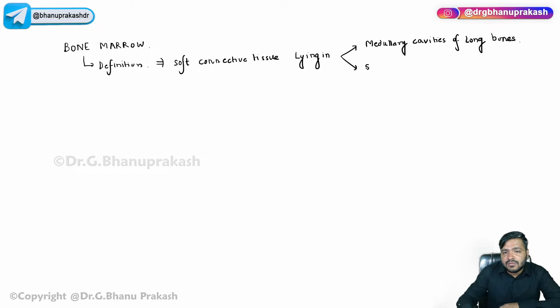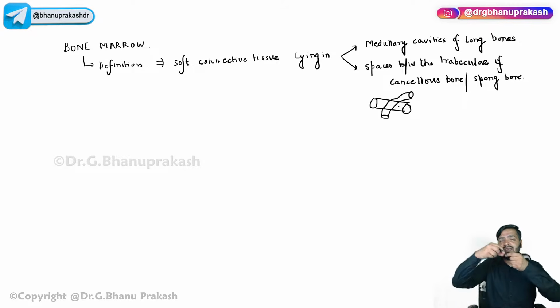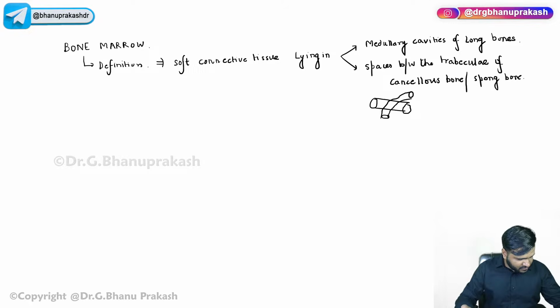As well as the spaces between the trabeculae of cancellous bone, the cancellous bone or spongy bone, right? Basically, the spongy bone is composed of these mesh-like networks. In these pipe-like structures, there are connecting spaces which actually contain the bone marrow, right?